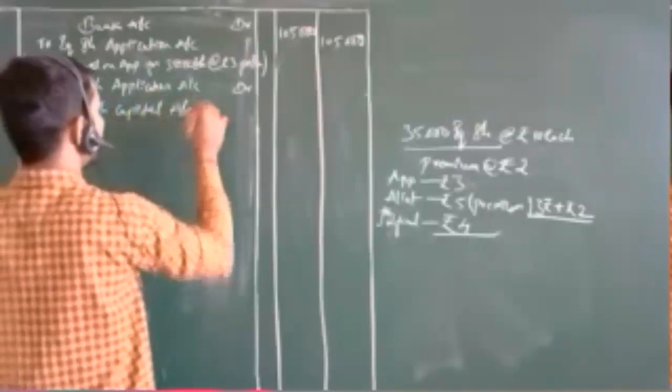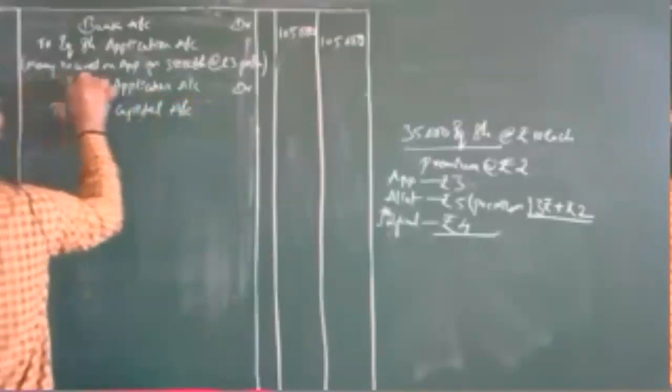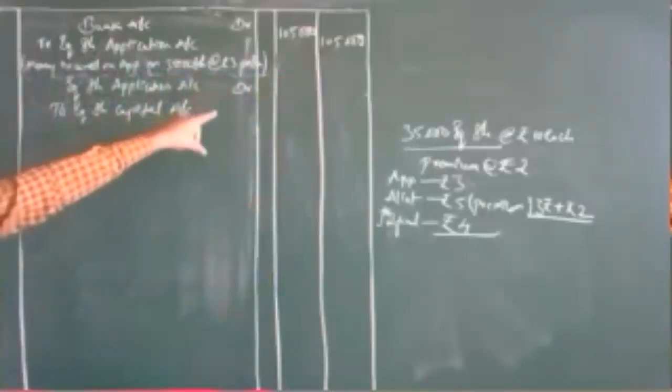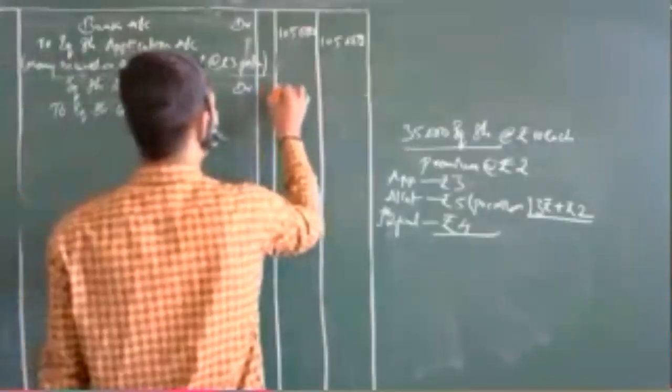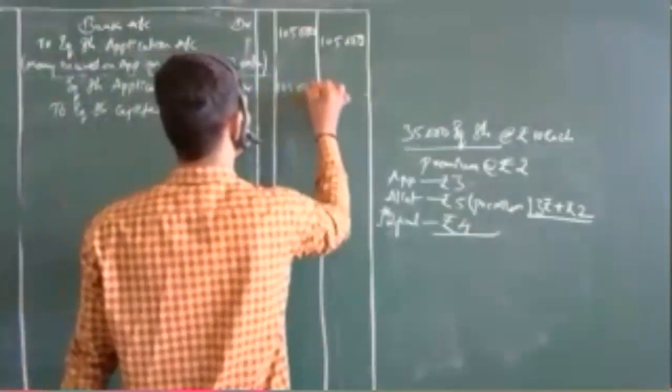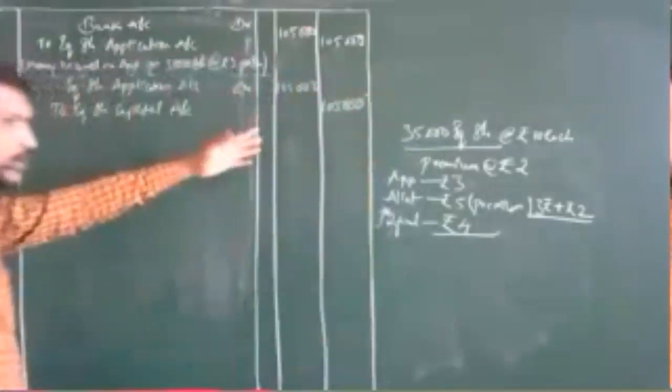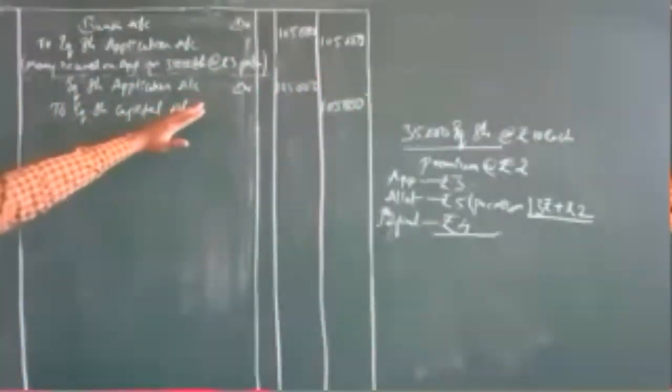Whatever the amount you have over here, that you will be sending to the equity share capital account. How much is the amount over here? 1,05,000. 1,05,000 is the amount.